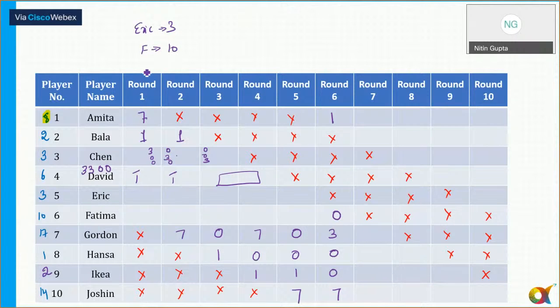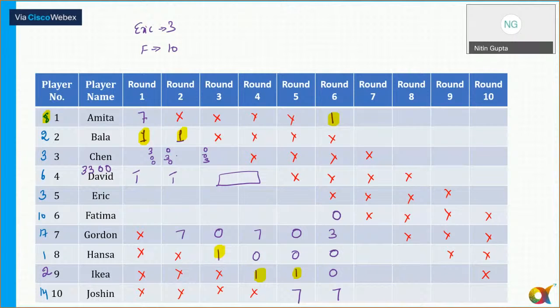So how can Fatima score 10? Can anyone tell me? And Eric also, I need to identify. Eric's score is also equal to 3. Now remember one thing: in round 1, a score of 1 is already there. Yes or no? In round 1, 1 is already used, and in round 6, 1 is used. So now I can't use 1 in the remaining cells. That is for sure, because 1 has already been used from round 1 to round 6.